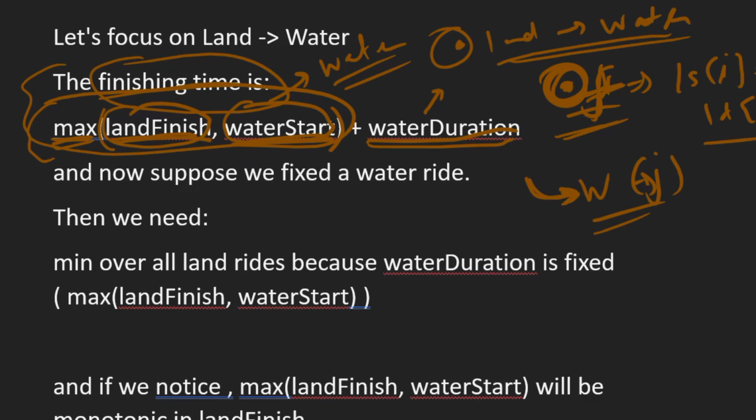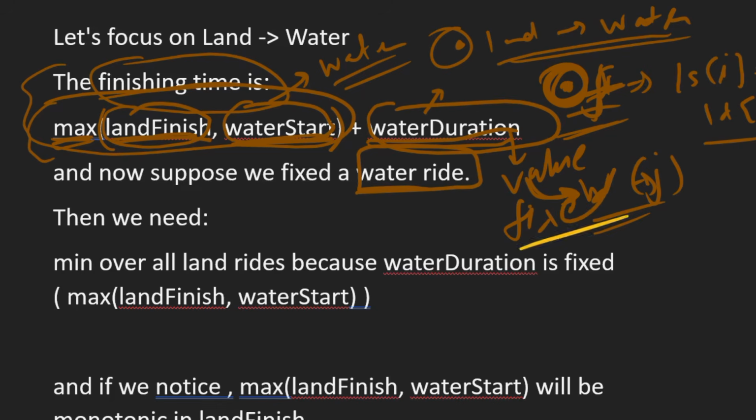Now let's assume that we have fixed a water ride. Fixing a water ride means we have fixed this value, and the water start time is fixed too. As we know, we need to minimize the finish time. So if this value is fixed, then we need to minimize this other value.